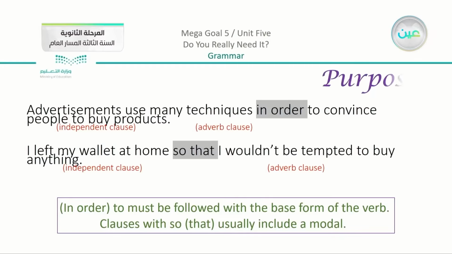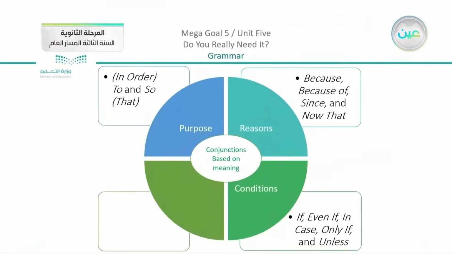So we have here these two conjunctions, in order to and so that, and they give the meaning of purpose. And we have a note: in order to must be followed with the base form of the verb, while clauses with so that usually include a modal. So you can see that we have here so that with a modal. Now this is the third group, which is in order or in order to, and so or so that. This all gives the meaning of purpose.